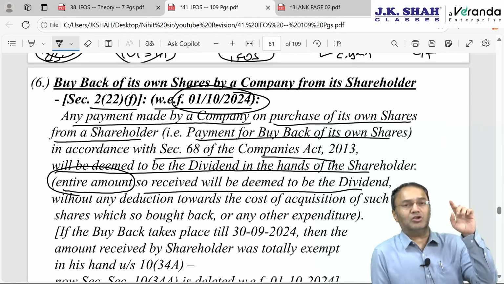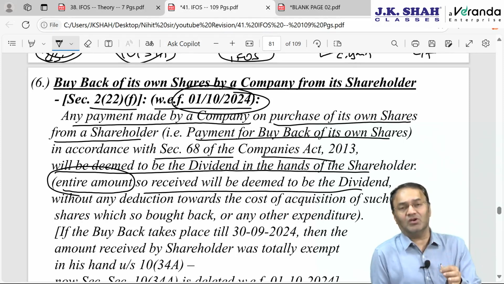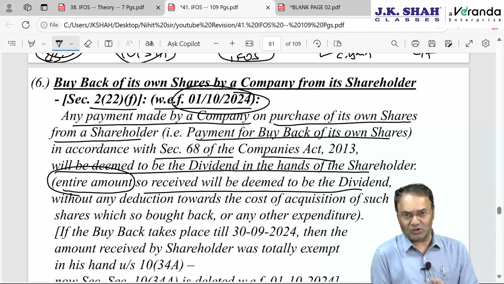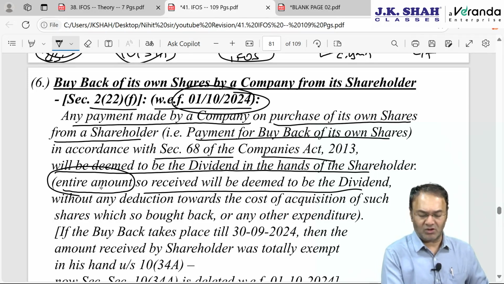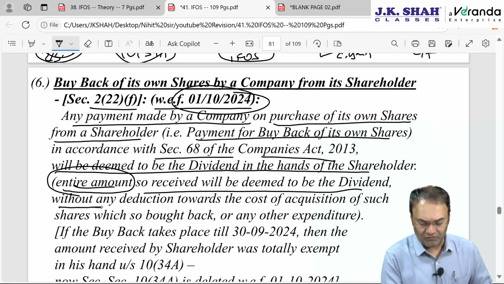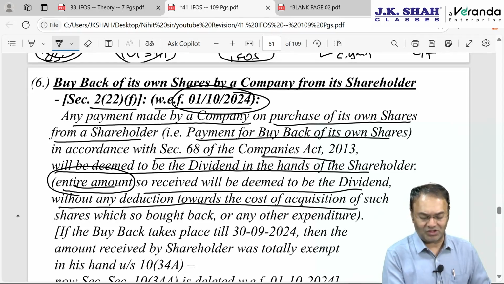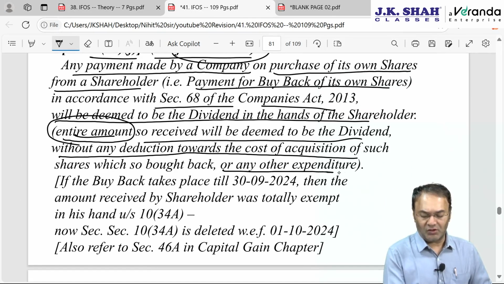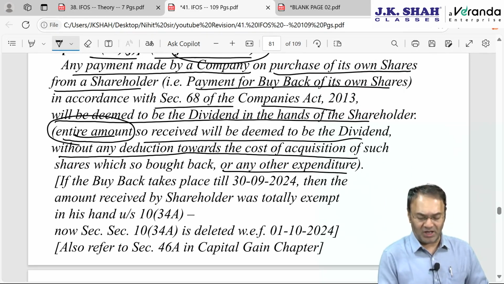In all the earlier clauses 2(22)(a) to (e), it was to the extent of accumulated profits. Here it is not to the extent of accumulated profits. Here the entire amount, the entire 1200 in our example, will be deemed as dividend without any deduction towards cost of acquisition, and without any brokerage or stamp duty, nothing will be allowed.